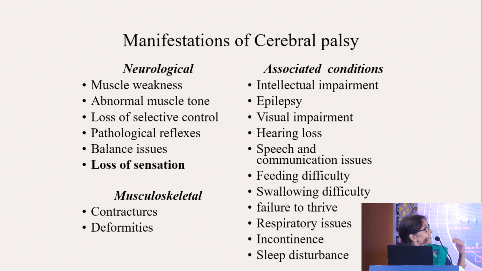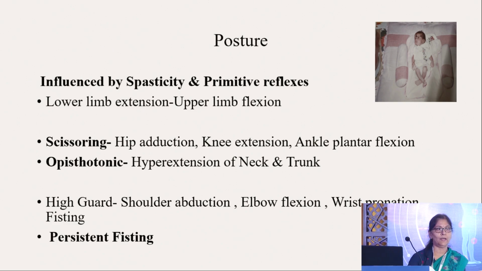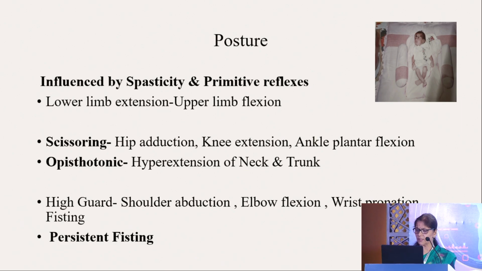Then these are the various neurological complications like muscle weakness, you have musculoskeletal conditions like contractures, you have various conditions associated with cerebral palsy. It is very important, once you assess the child, you have to see the posture because it is influenced by spasticity and primitive reflexes. So different types of postures, we see hyperextension of the upper limb as well as the lower limb, we see scissoring, we see high guard posture, there is persisting fisting in the child.